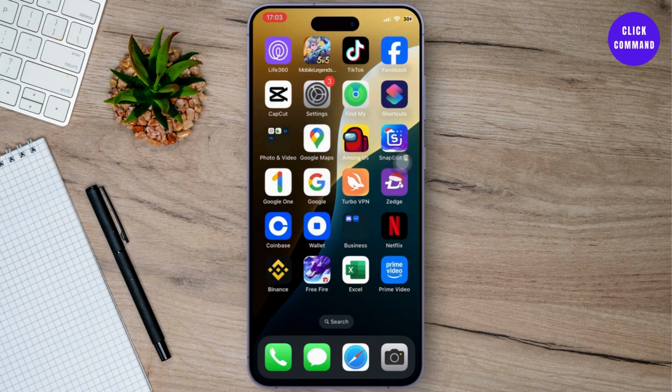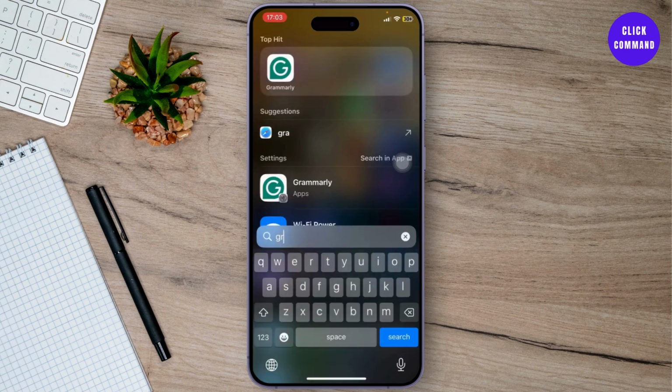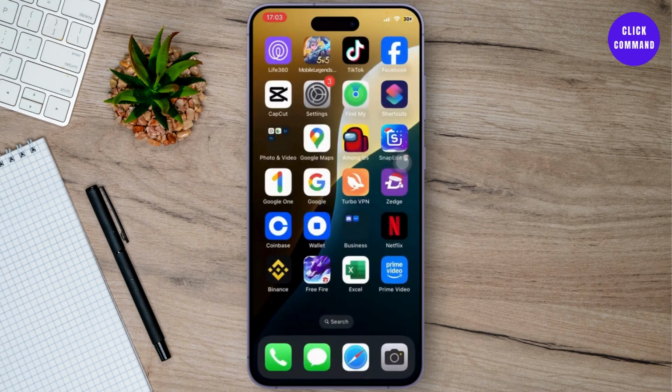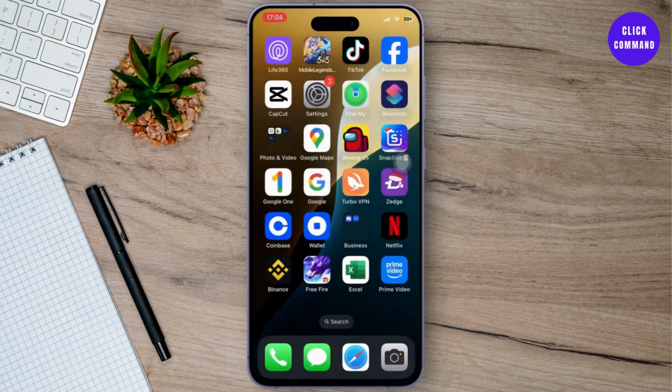Now let us begin. The steps will involve different apps here. The first is you will need to have the GarageBand app. So simply download GarageBand if you do not have it. So this is GarageBand. Now, if you do not have it, download it from the App Store. And the other is you will need to have a sound extractor. Now, you will need to extract the audio from your TikTok video. For that, you can either use CapCut or any other app that you normally use.